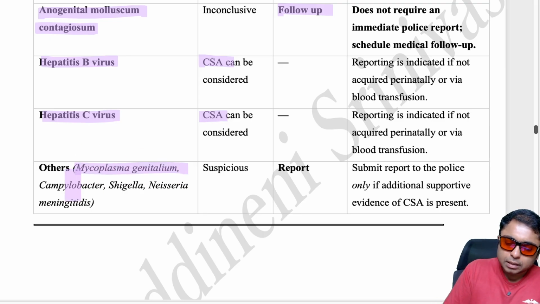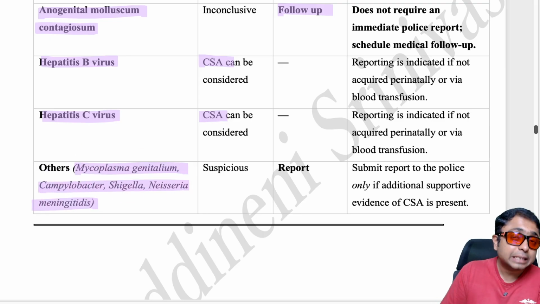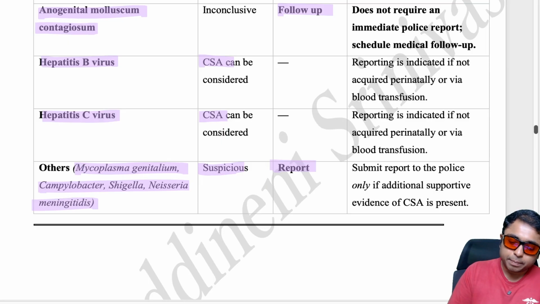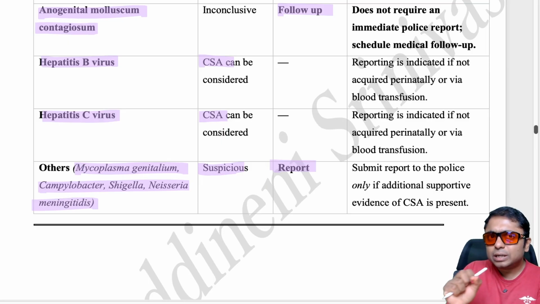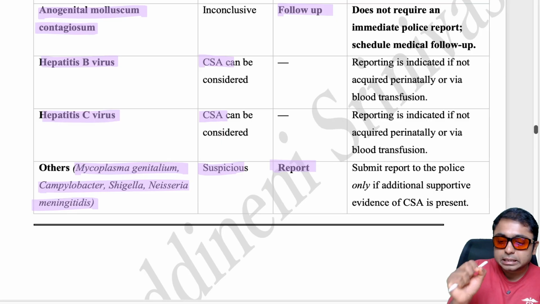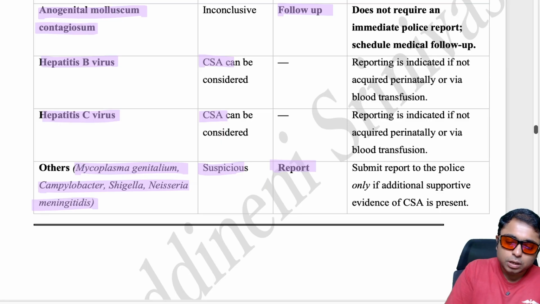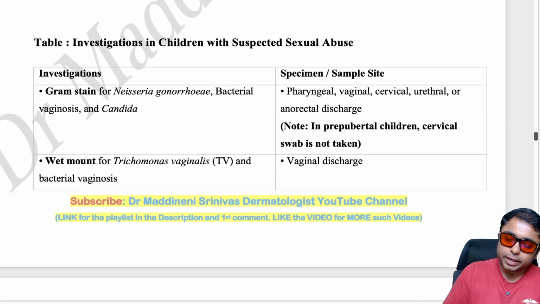And these are some other conditions where we can suspect a possibility of abuse, and we also have to report to the police, right? Mycoplasma genitalium, Campylobacter, Shigella. So basically these are all sexually acquired infections. That is the reason why, if you remember, you might have heard of SARA, sexually acquired reactive arthritis or Reiter's disease, okay? In that case you have heard of these organisms, Campylobacter, Shigella, right? So that's why these also should be in your mind.